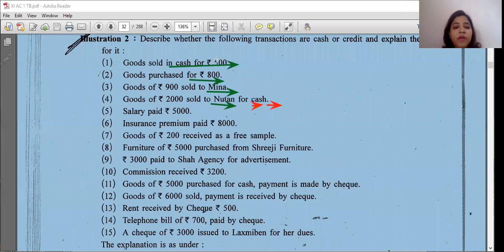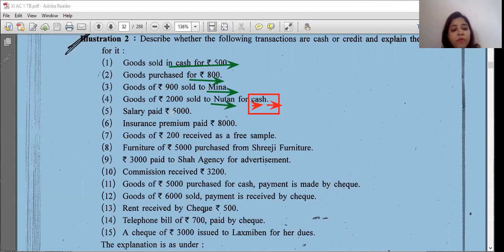Only the word cash is to be taken into consideration. Though the name of a person is also given, I had paid cash, or I had received cash. So why should I consider Nutan? When the word cash is not there and only the name of a person is there, it is a credit transaction. But when the name of a person and the word cash are both there, it is a cash transaction.